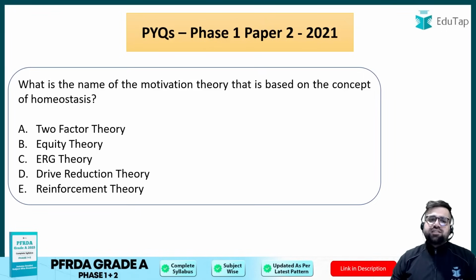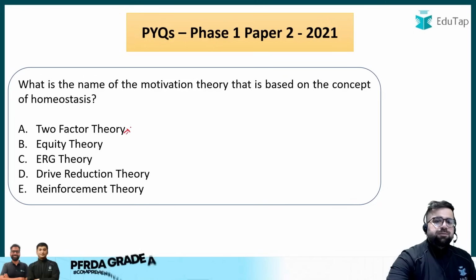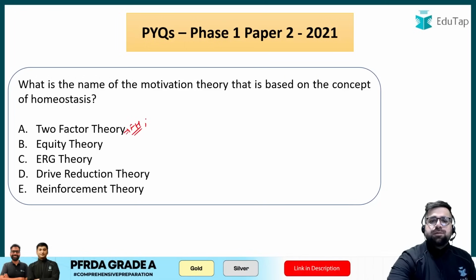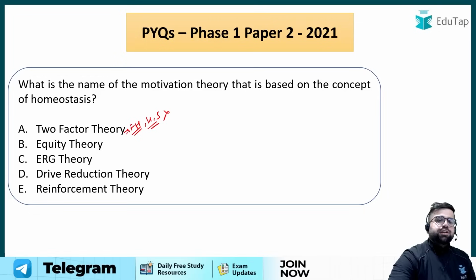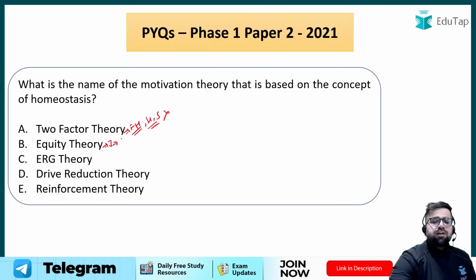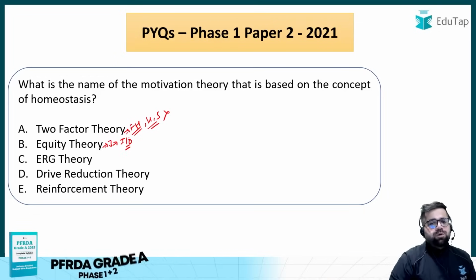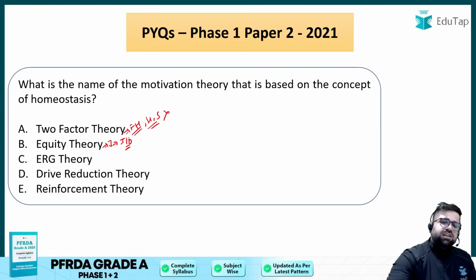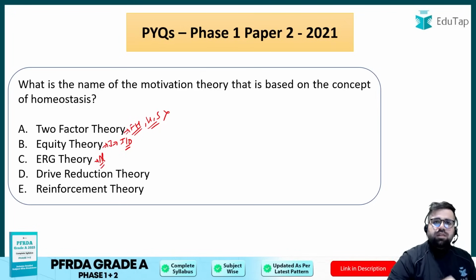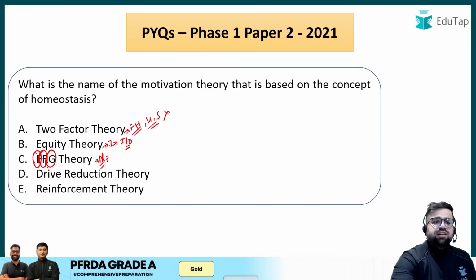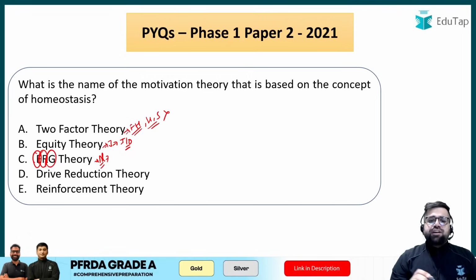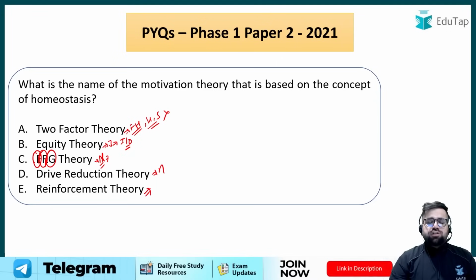What is the name of the motivation theory that is based on the concept of homeostasis? Two-factor theory was given by Frederick Herzberg, wherein we discuss hygiene factors and satisfiers, which is not your correct answer. Equity theory was given by John Stacey Adams, wherein you compare your input and output, again not the right answer. ERG theory was given by Alderfer. Right, in ERG, E stands for existence, R stands for relatedness and G stands for growth. Drive reduction theory was given by Clark Hull, and reinforcement theory was given by E.L. Thorndike.